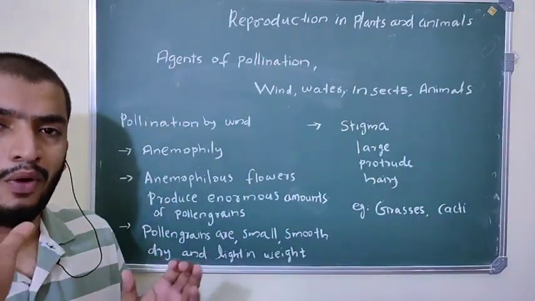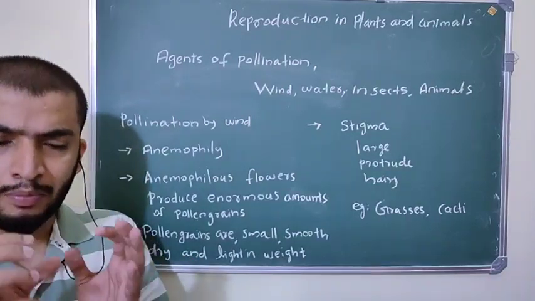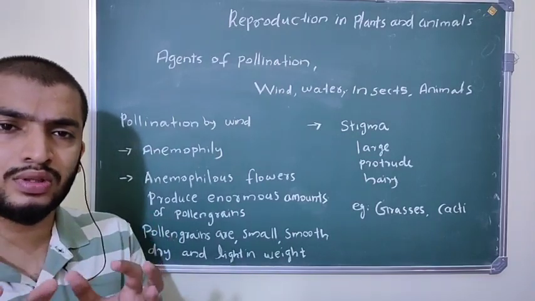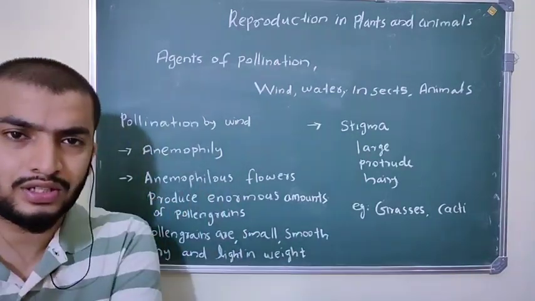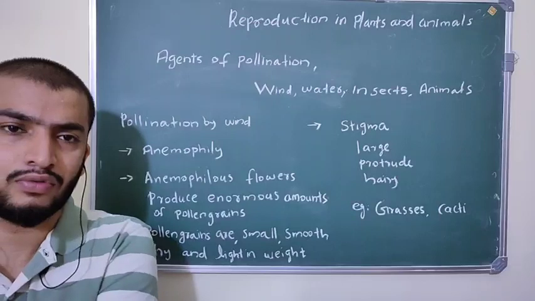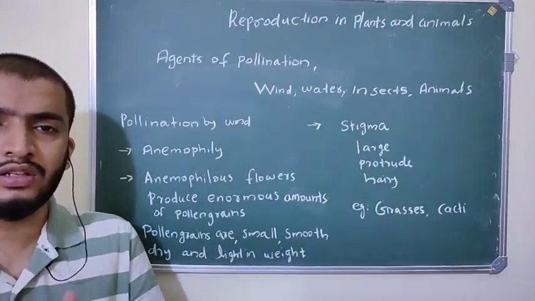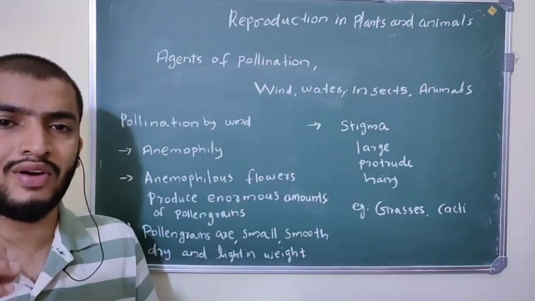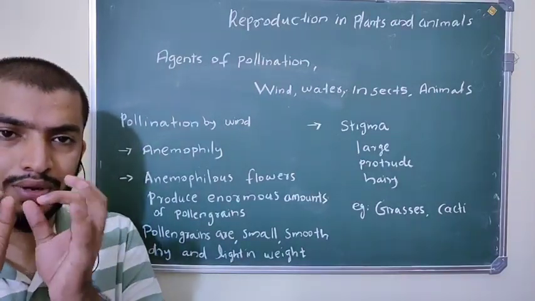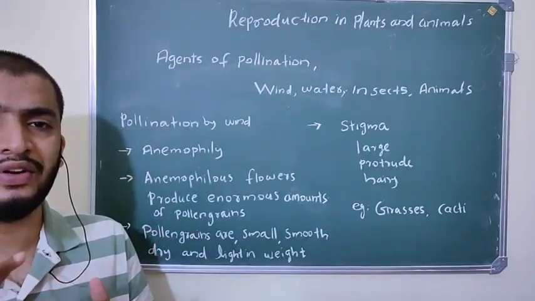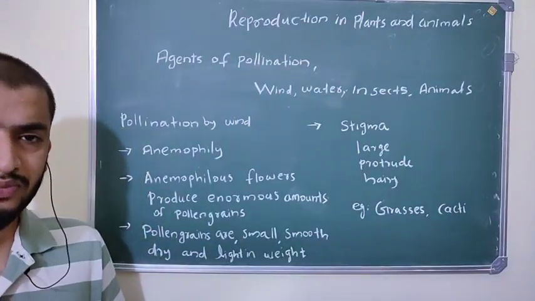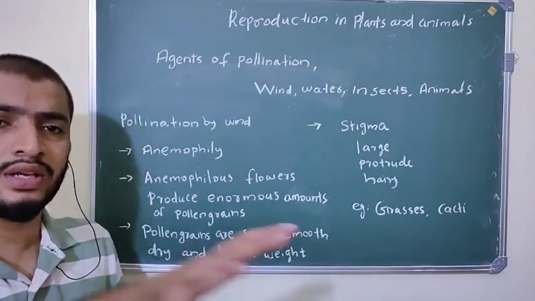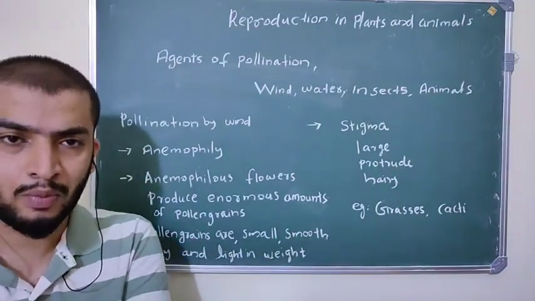If you observe these anemophilous flowers, you can identify important features. First of all, their pollen grains. Their pollen grains are very small, dry, smooth and lightweight, because wind takes these pollen grains from one flower to another flower. These pollen grains can travel around 1,000 kilometers with the help of wind.